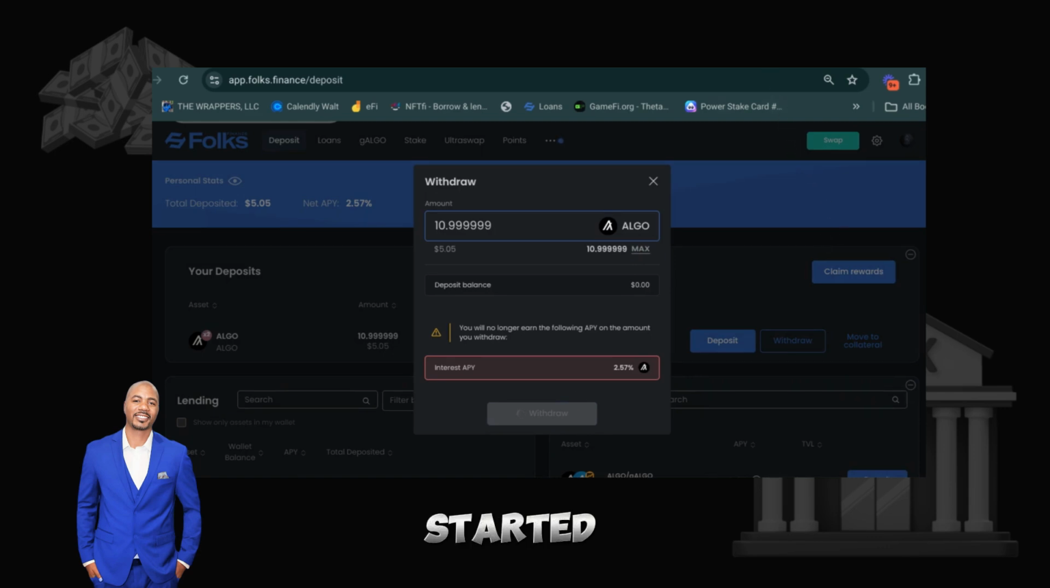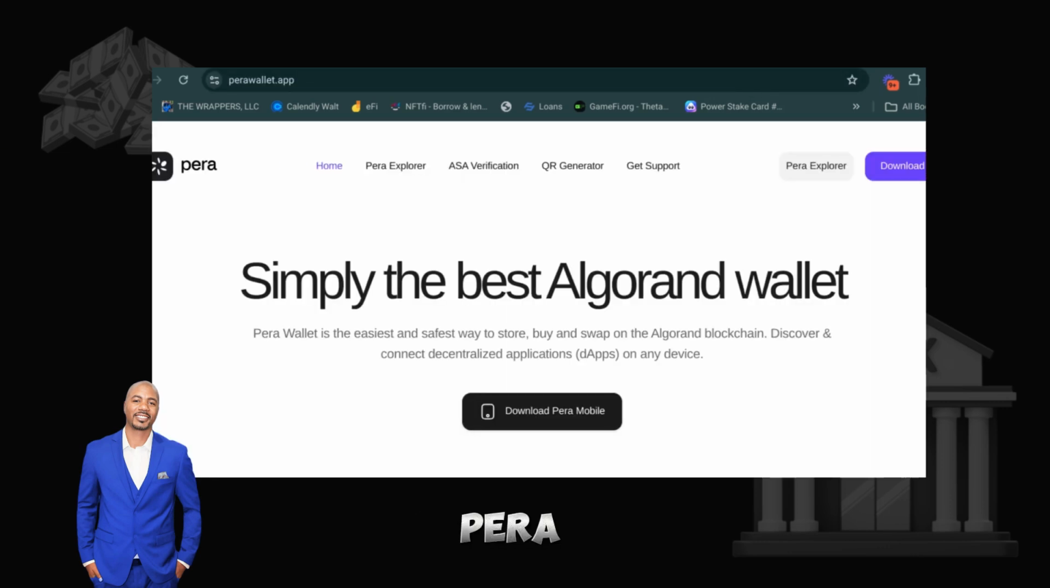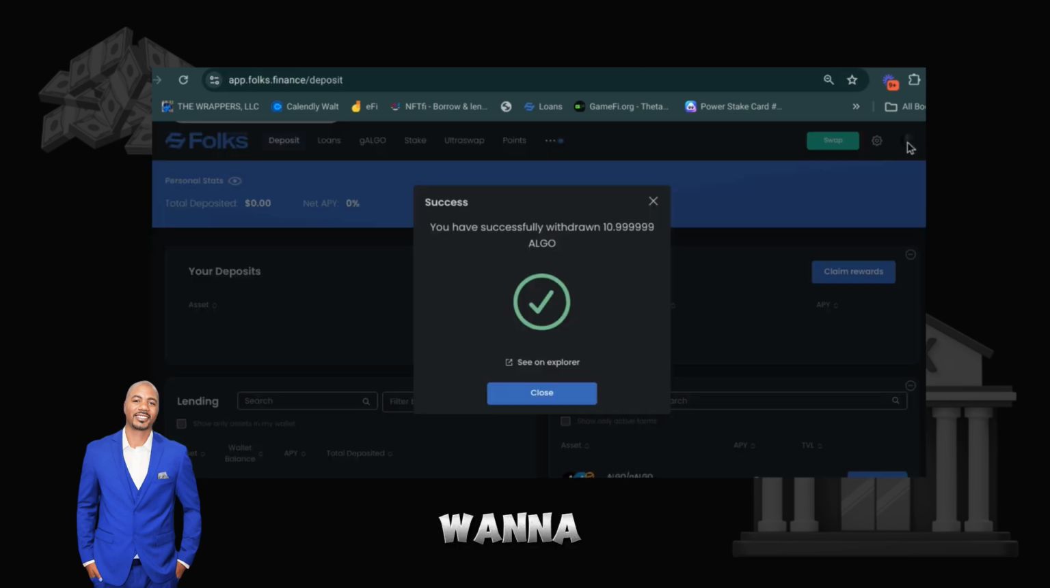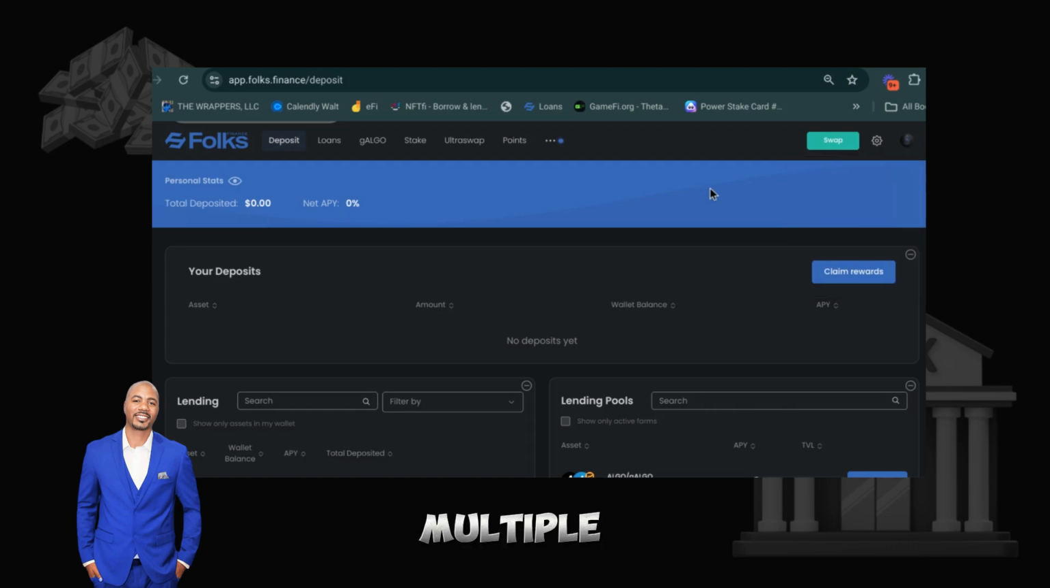And if you just started, you definitely want to make sure that you have your Pera wallet downloaded. This is just a reminder. You need the Pera wallet downloaded. Make sure that you have all of your passwords written down in a safe place so that you can always have access to your account. And then you're going to go back to Folks Finance and connect the wallet here. So you disconnect and connect, and you can have multiple wallets, multiple accounts connected. So this is the deposit area.